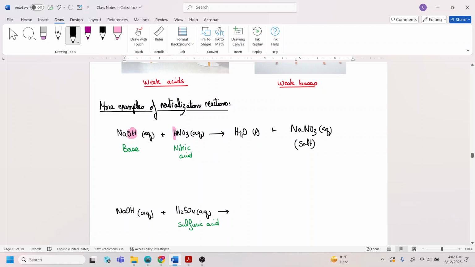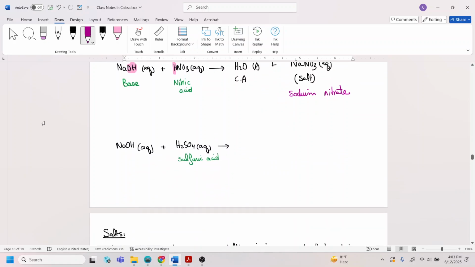A neutralization reaction always has products that are water and salt. The water is my conjugate acid, and the salt is my conjugate base. If I want to name it, this is called sodium nitrate.